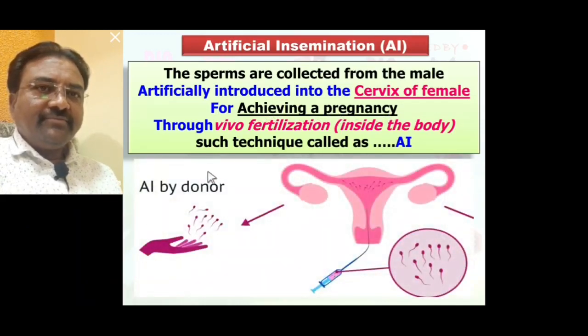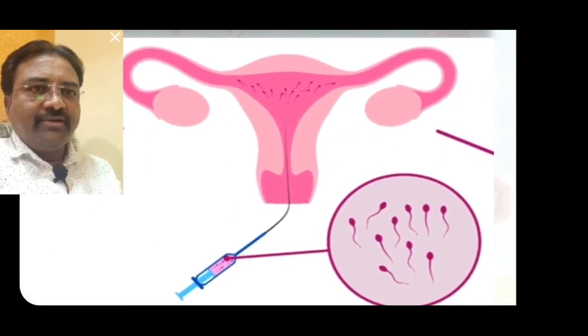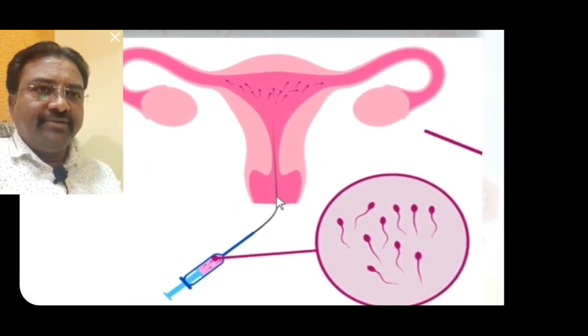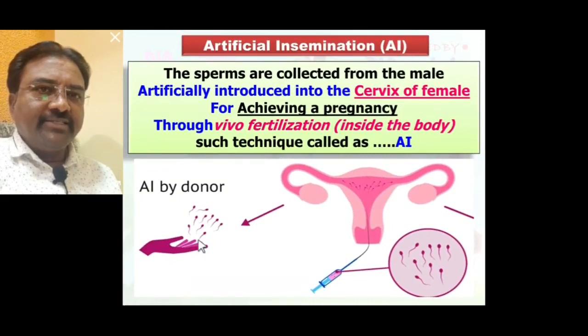Here we see these are the sperms collected from a donor, and such sperms are transferred through a catheter into the cervix of the uterus. So this process is artificial insemination. Here we see the diagrammatic view of artificial insemination. Hope that you understood everything. Up to this we have discussed in detail artificial insemination, that is AI.